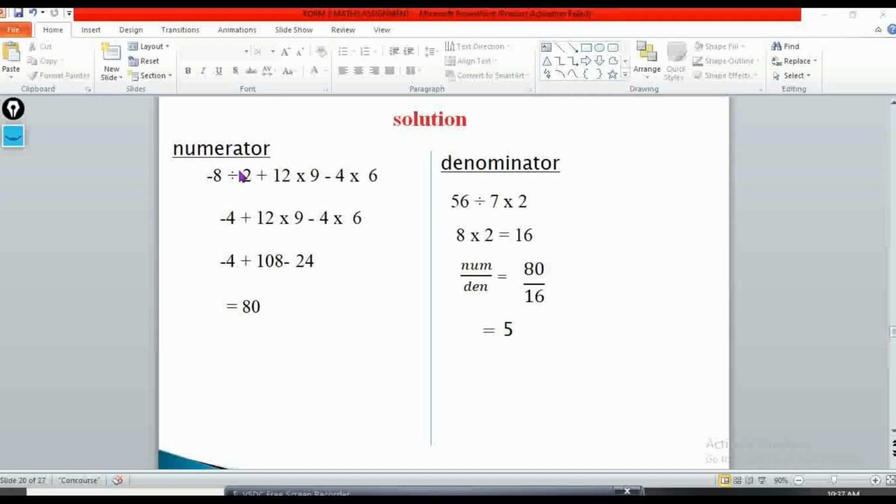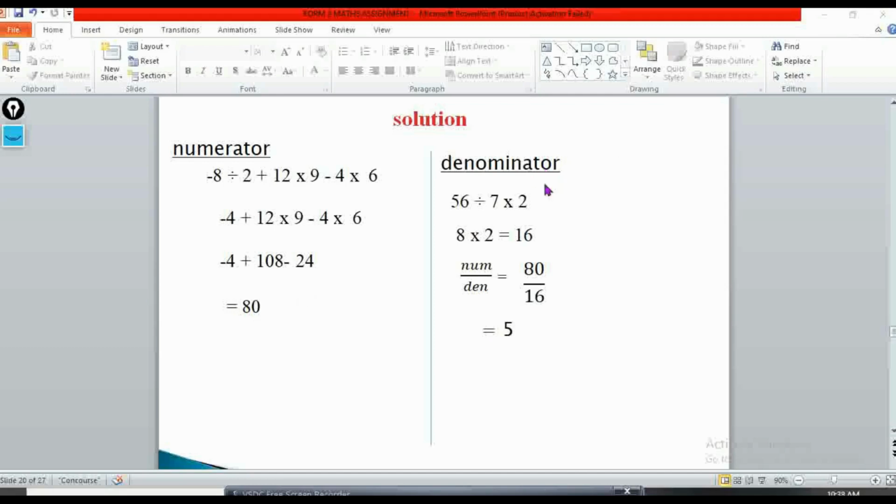Now, we have the numerator. On the numerator, we have -8 divided by 2 plus 12 times 9 minus 4 times 6. So we use BODMAS. So division comes first. -8 divided by 2 is -4 plus 12 times 9 minus 4 times 6. Then multiplication. So -4 plus 12 times 9 is 108 minus 4 times 6 is minus 24. Okay, so our answer is 80 for the numerator side.